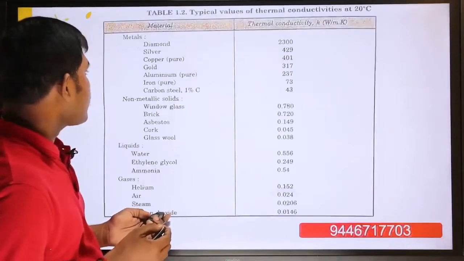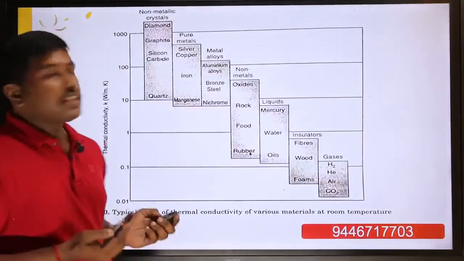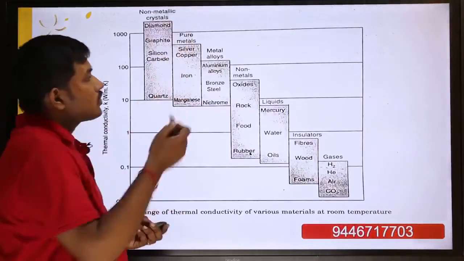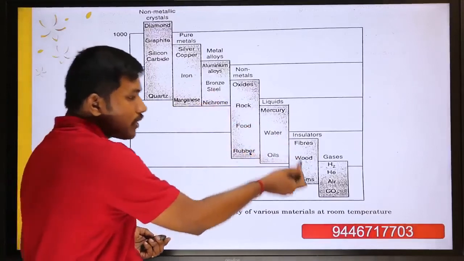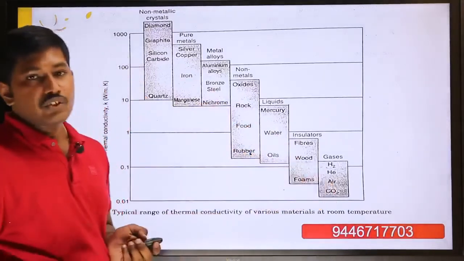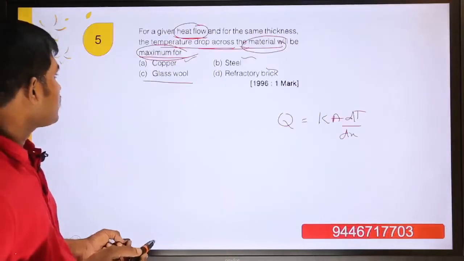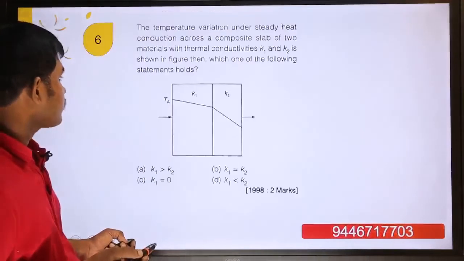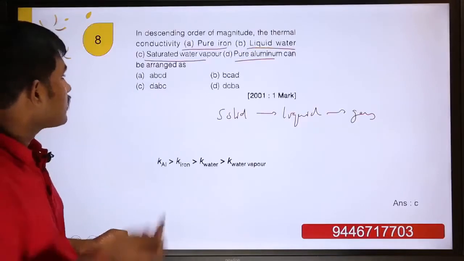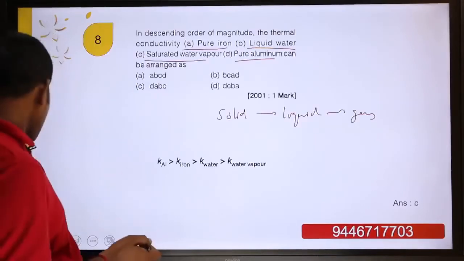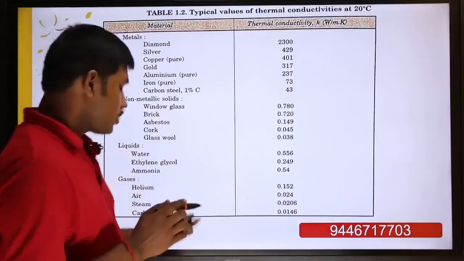I already discussed this one. The highest thermal conductivity, we know, is diamond, followed by pure metals, metal alloys, non-metals and liquids, followed by insulators and followed by gases. So you have to remember this chart, then you have to find out the answer. So you have to find out the answer of this, and also you have to remember this chart.